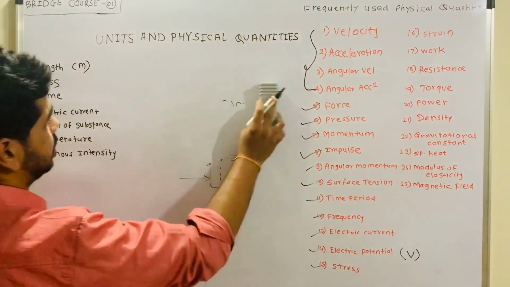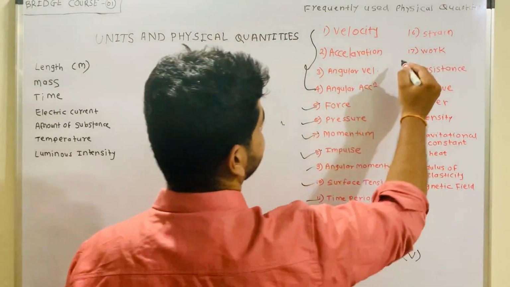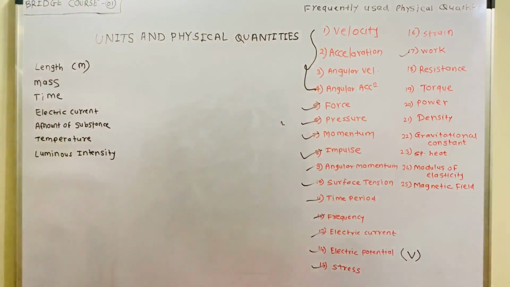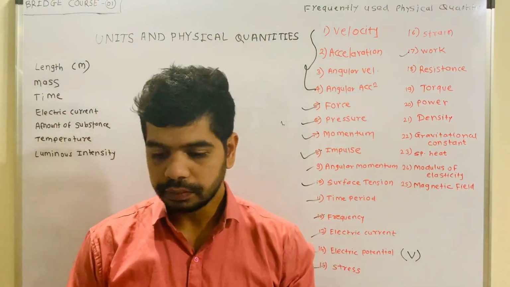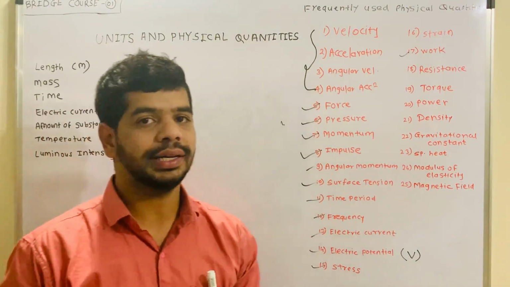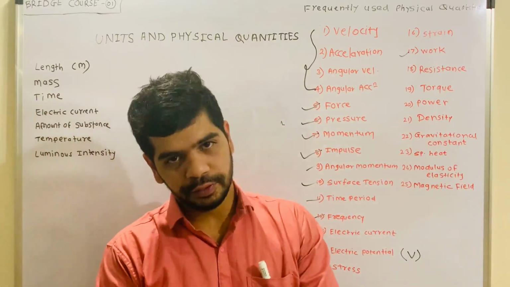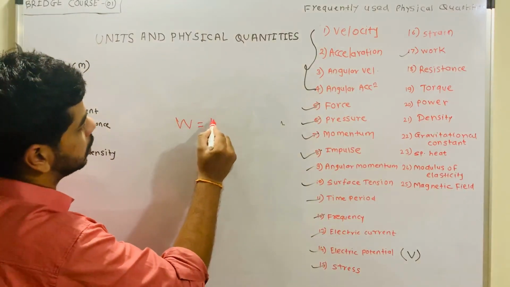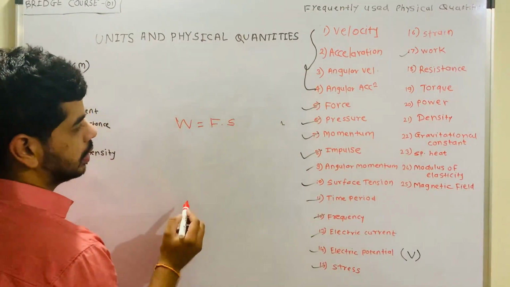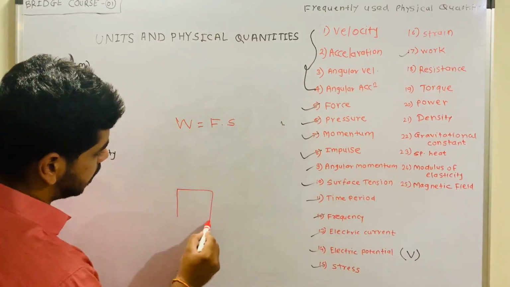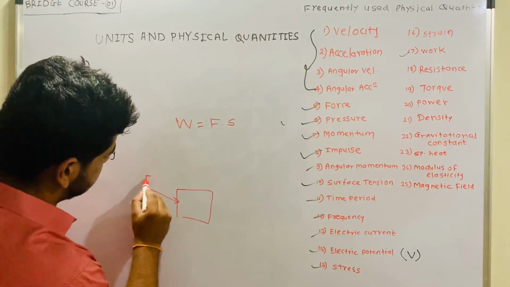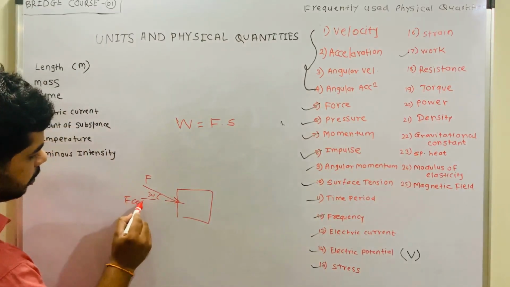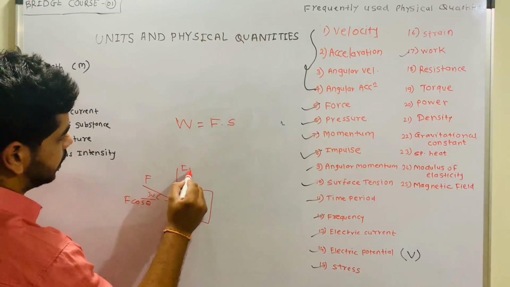Now let's see another important concept, work. What is work? Basically we know that work is the product of force and displacement. To be more exact, work is the dot product of force and displacement. Suppose the body is there and the force is applied in this direction making an angle theta, then we have two components, F cos theta and F sin theta.